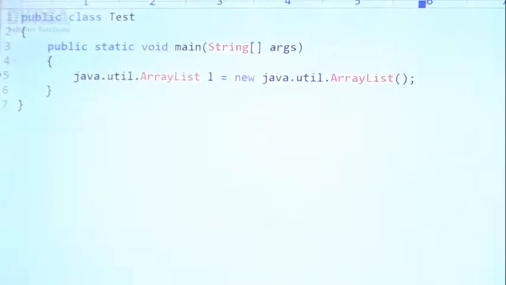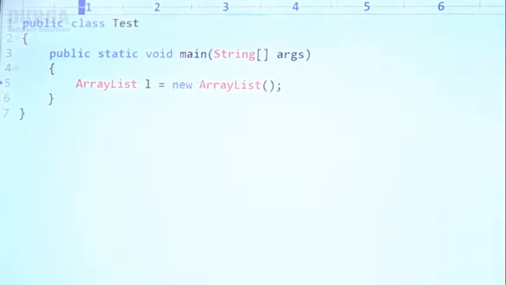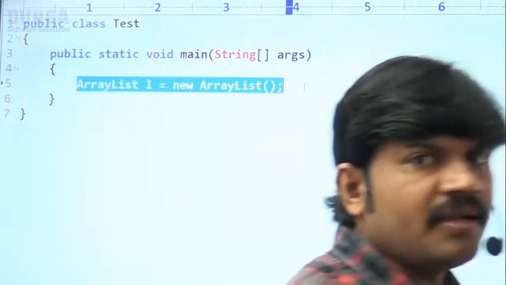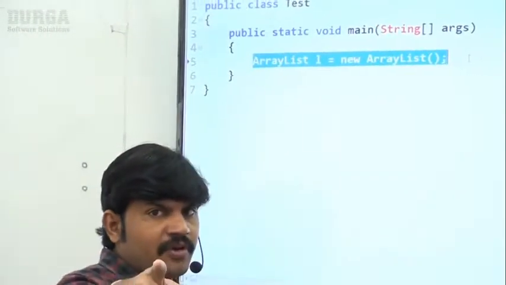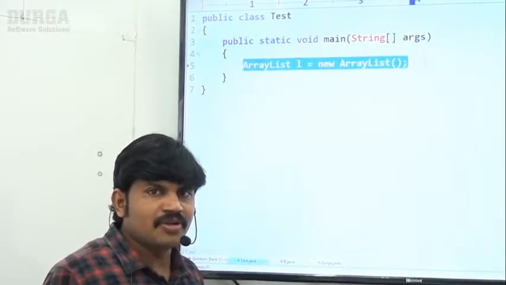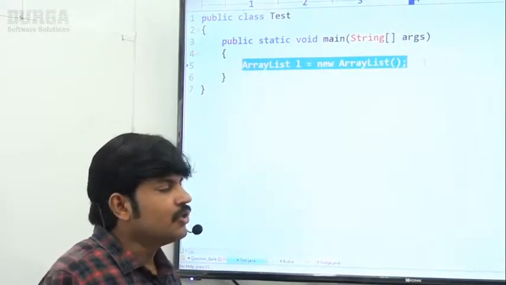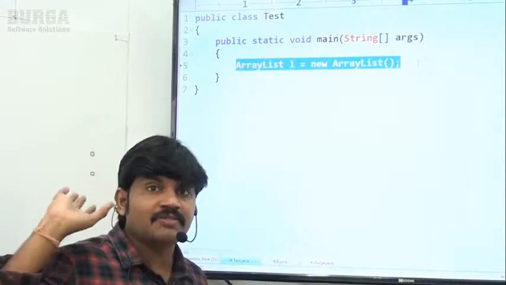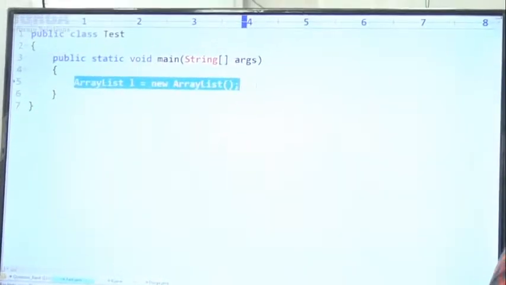Now, I don't want to use the fully qualified name. Observe, I'm writing ArrayList l = new ArrayList(). That's all. Can you please confirm, is it going to compile? You respond. No, it won't compile. What is the reason? You didn't use a fully qualified name, and you didn't write an import statement. That's why the code is not going to compile. Now observe, let me compile this code.